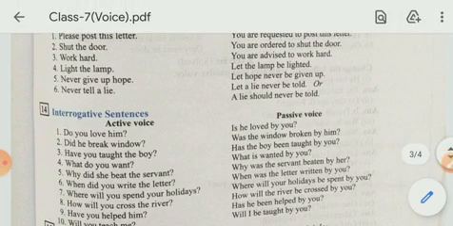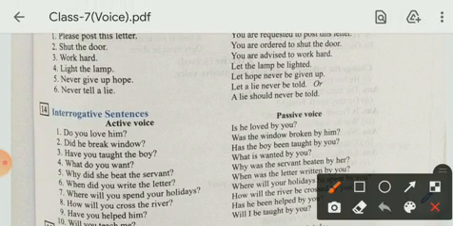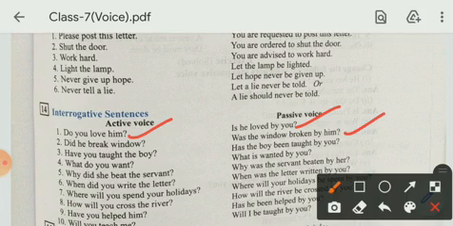Do you love him? Here you have to identify the tense. This is simple present tense, so you will change this into passive. Is he loved by you? Did he break the window? Was the window broken by him? Have you taught the boy? Has the boy been taught by you? What do you want? What is wanted by you?